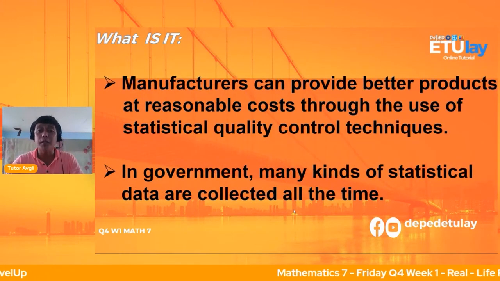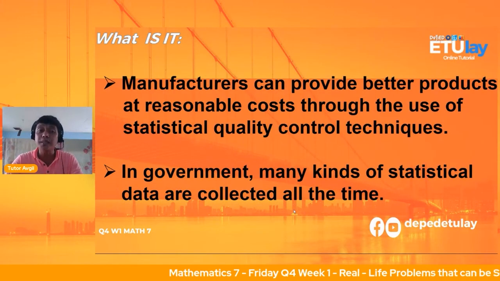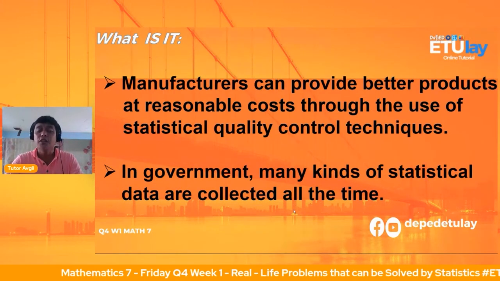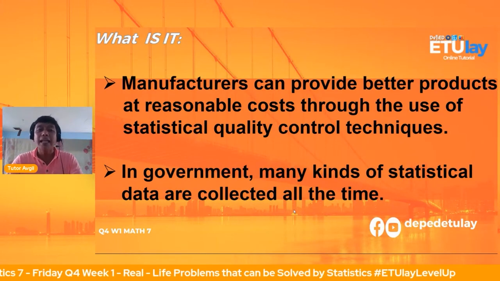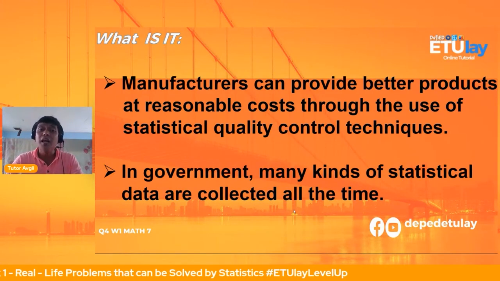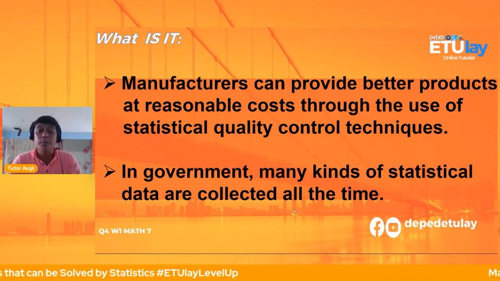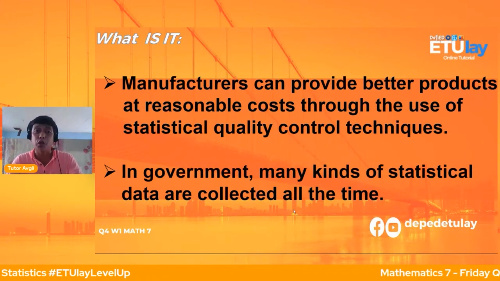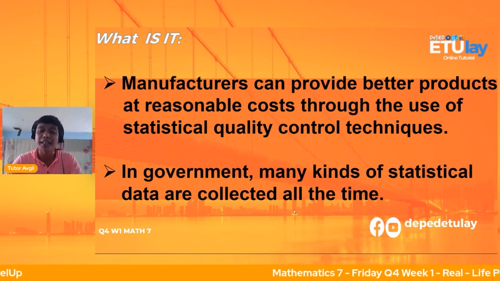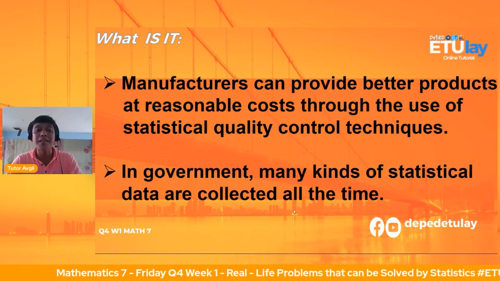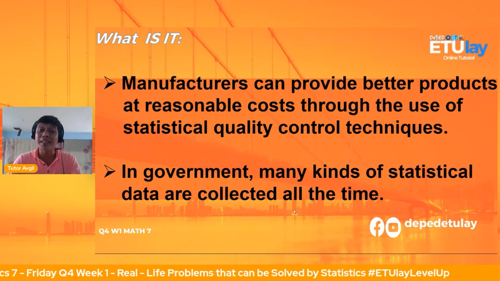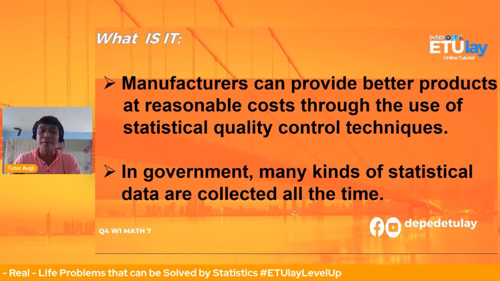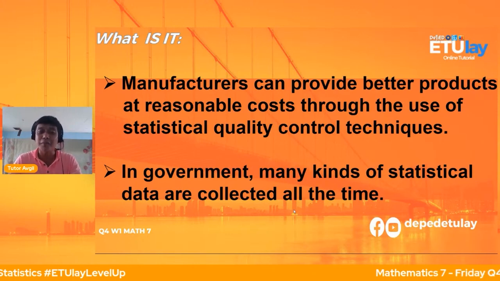Manufacturers can provide better products at reasonable cost through the use of statistical quality control techniques. Ayan. So, sa mga negosyo din pala, nagagamit ang statistics sa pamamagitan naman daw saan? Kung saan malalaman natin kung nakakapag-provide ba tayo ng better products at reasonable cost. So, yan yung sa paanong paraan ba nagagamit yan ang statistics. Very good, no? Di ba nagpapasurvey minsan? Minsan, di ba may mga pre-taste? Na-try nyo na ba yun? May mga pre-taste ng food sa mga malls or minsan nasa park. May mga libreng patikim, ika nga ng pagkain or ng mga juice. Tapos meron tayong parang feedback form, di ba?